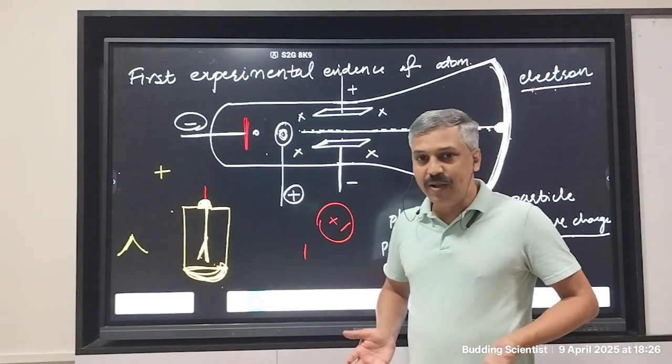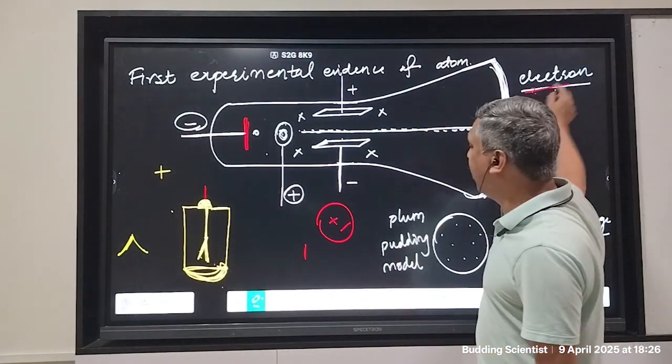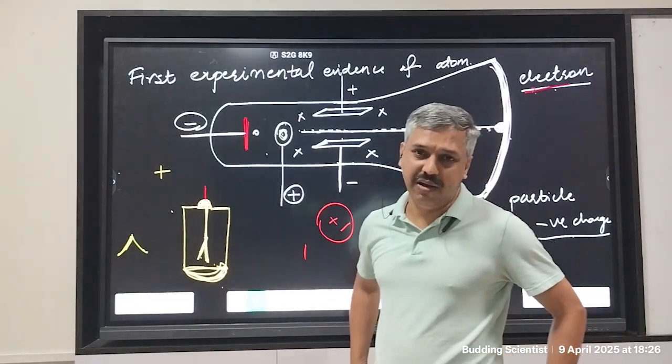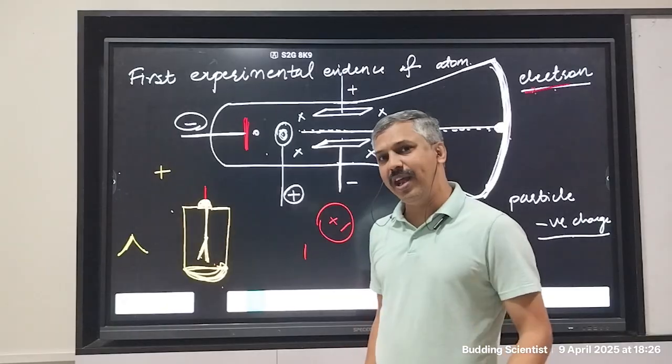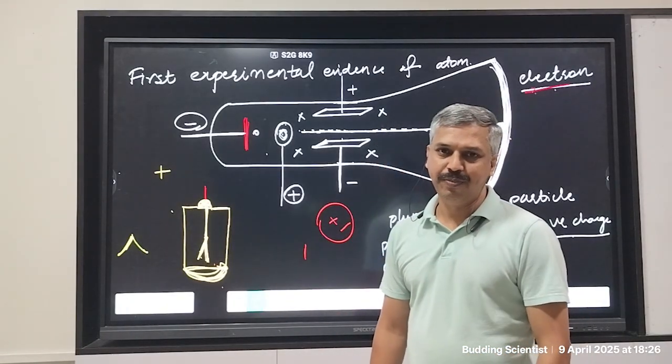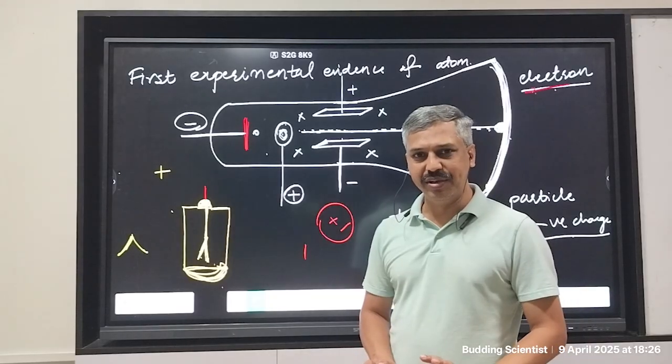But nevertheless, Thomson not only discovered the electrons, but he gets the credit to be the first man ever to experimentally prove that atoms exist. I hope you got your answer now.